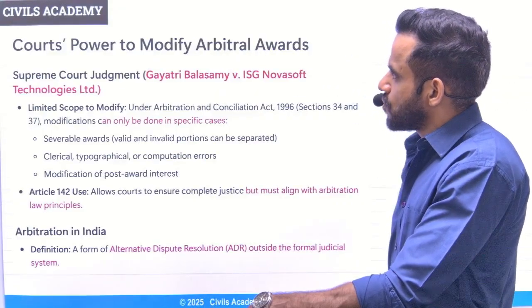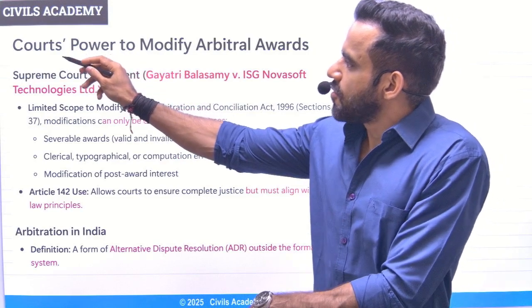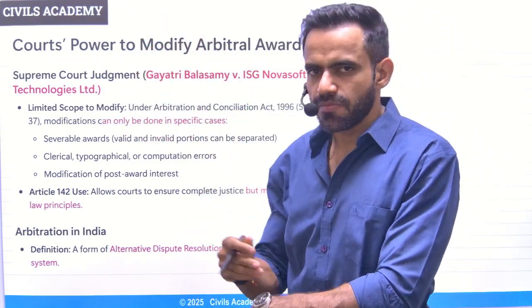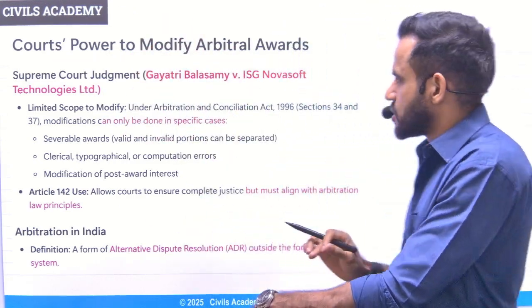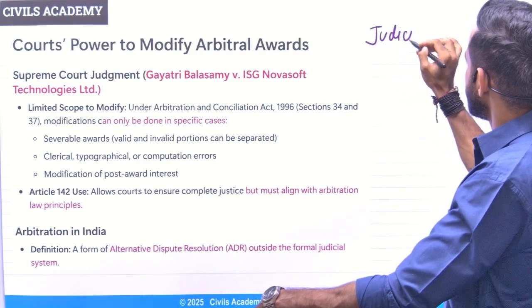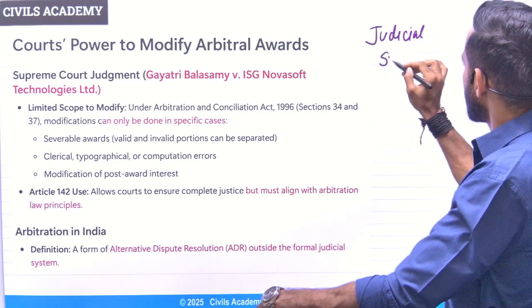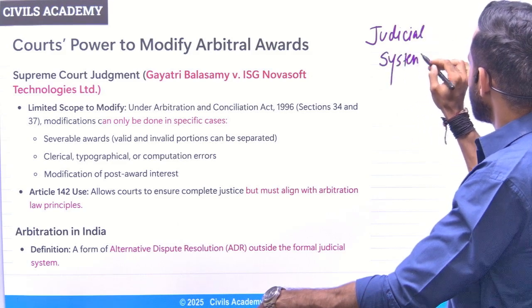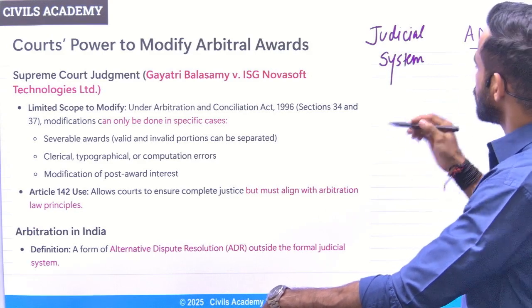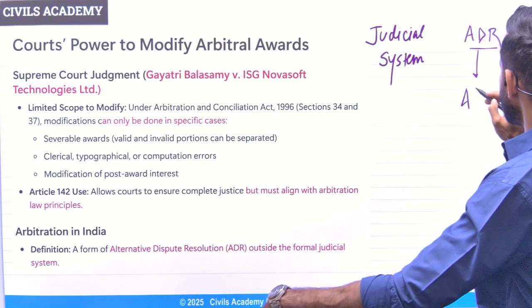Next is related to power of court to modify the arbitral award. Now, let me give you a brief background of this entire issue. See, one is our judicial system, and one is alternate dispute resolution. Alternate to what? Alternate to regular judicial system.